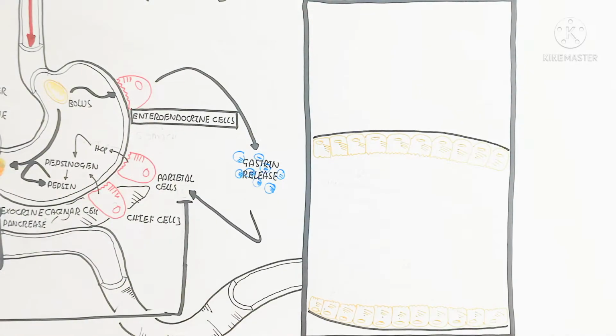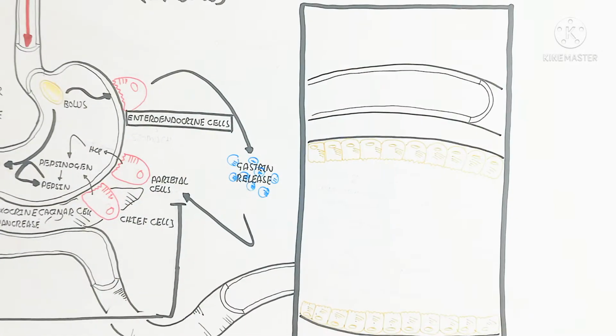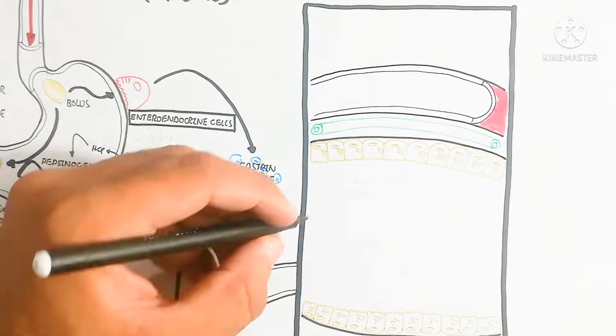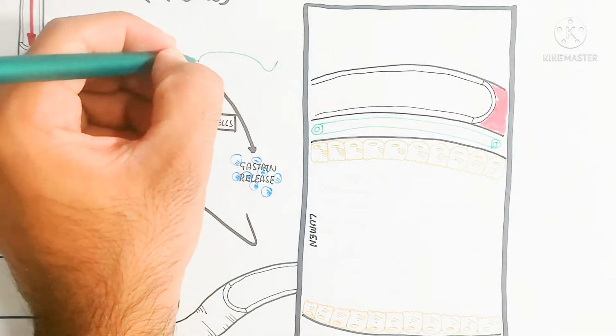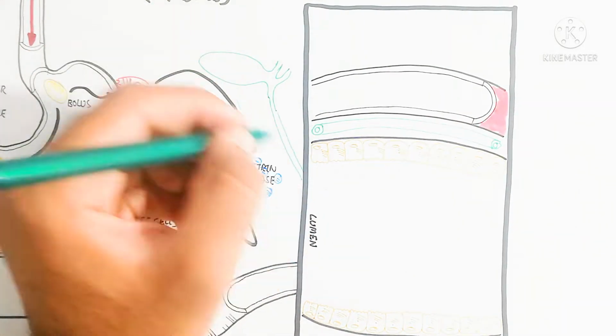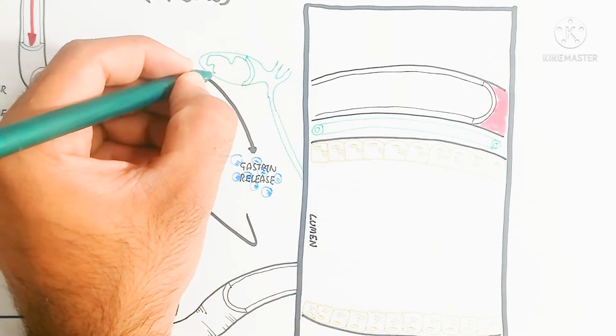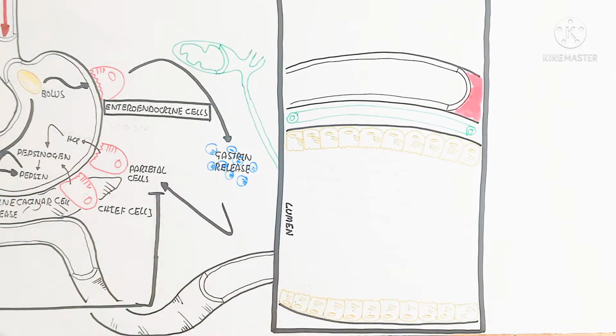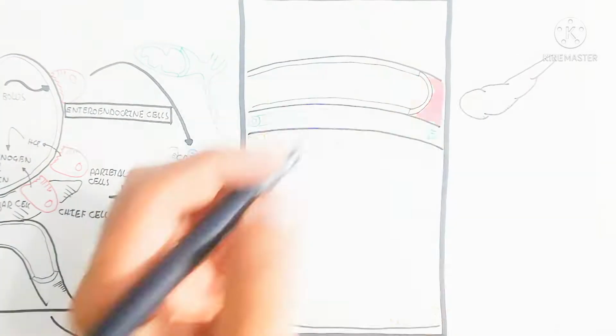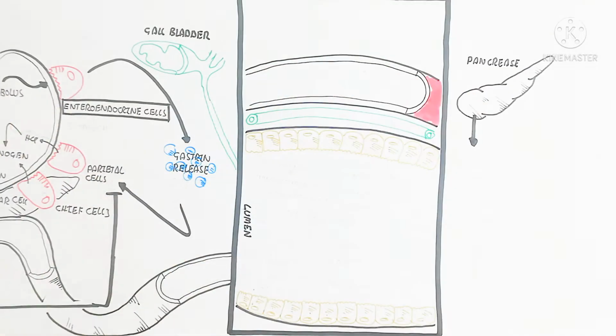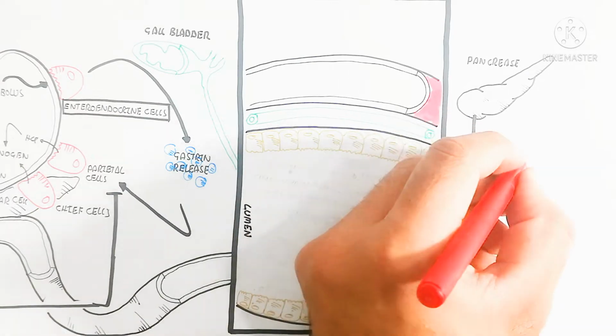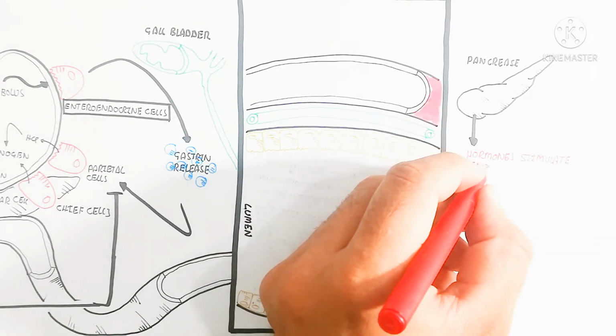So in this way you can see here is the duodenum. I am giving the bigger picture to understand. Here is the lumen, and the lumen contains different brush border cells which produce an enzyme. On the other hand, when the pancreas is stimulated and the gallbladder is stimulated, they move collectively into the duodenum, the secretion of the duodenum.